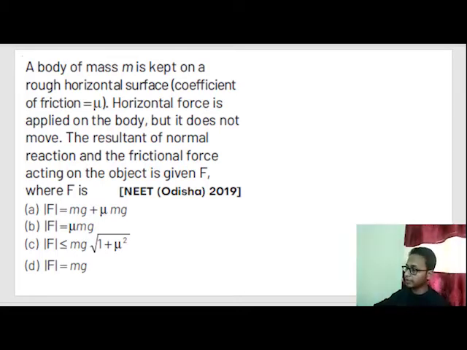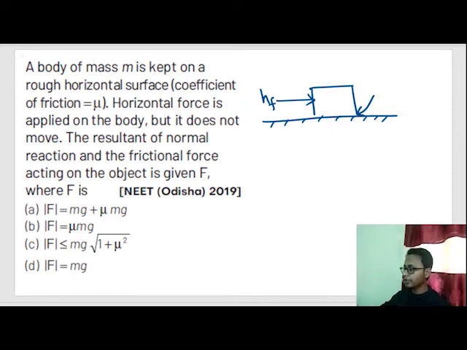Let's first understand the question. This is a ground. An object is kept on this ground. Now a human is applying some force, HF. And the coefficient of friction between the block and the ground is mu. So what happens when this human tries to apply some force?